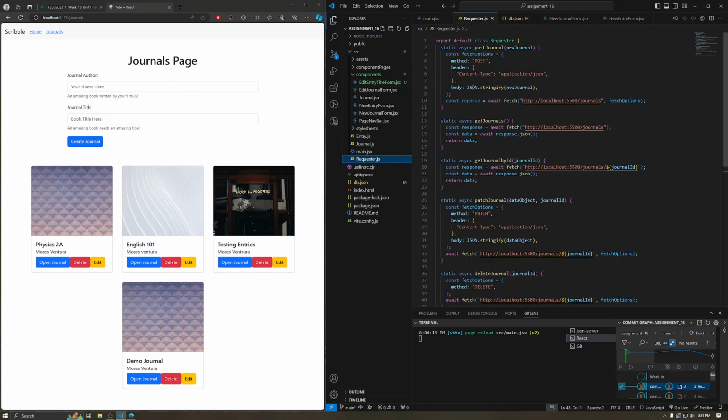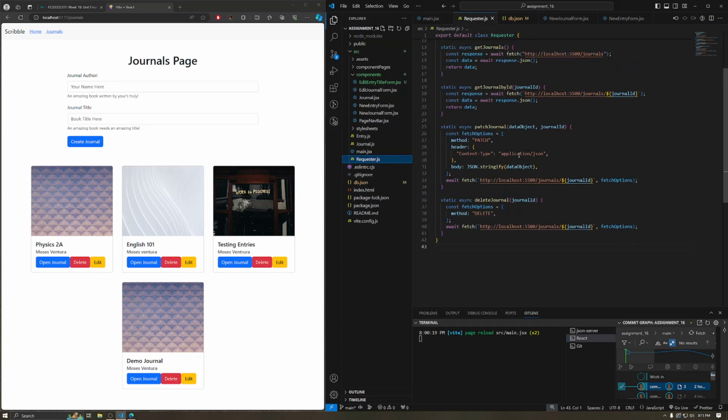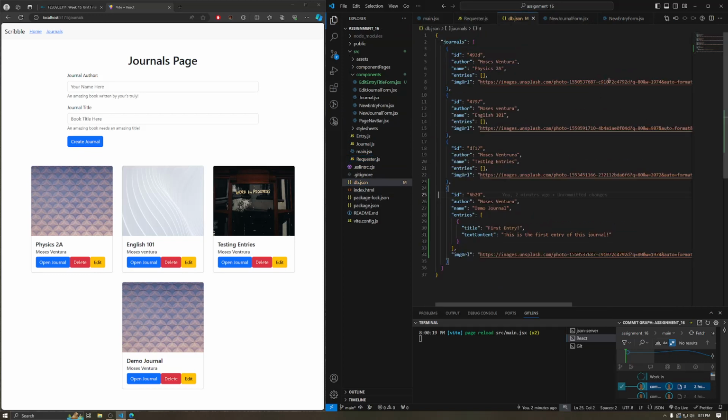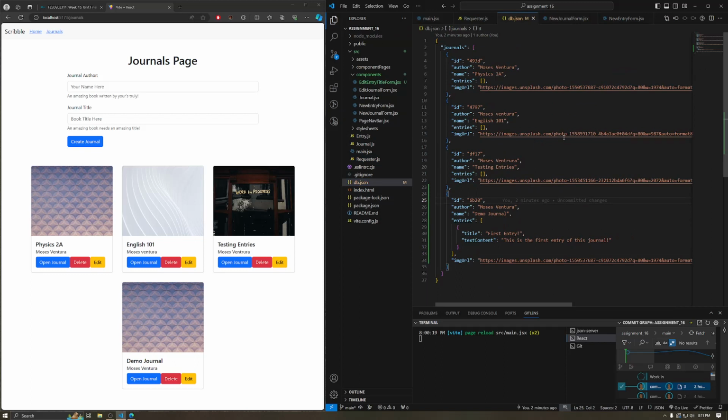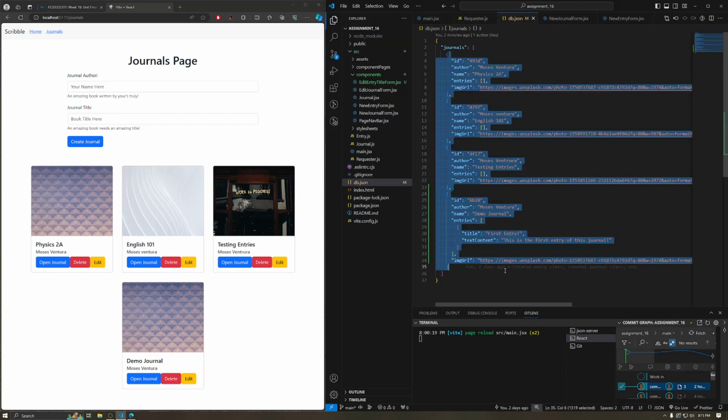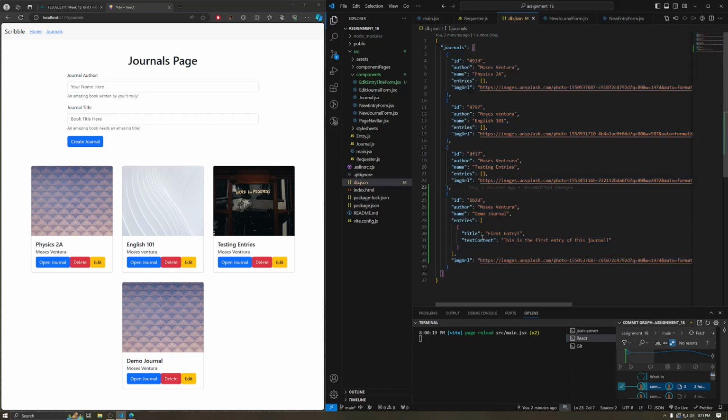And then I have this requester class that I used to make API calls. And then we have db.json because I used JSON server again to save all the data. And you can see right here we have the multiple journals and all their information, as well as the entries right here. First entry, this is my first entry in the journal.